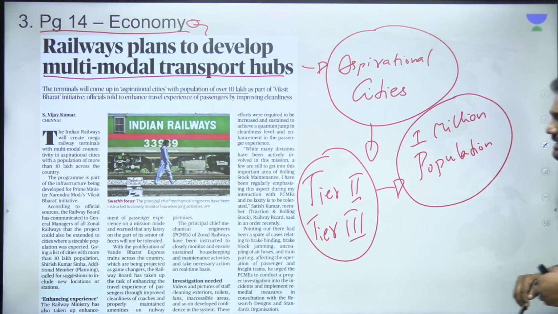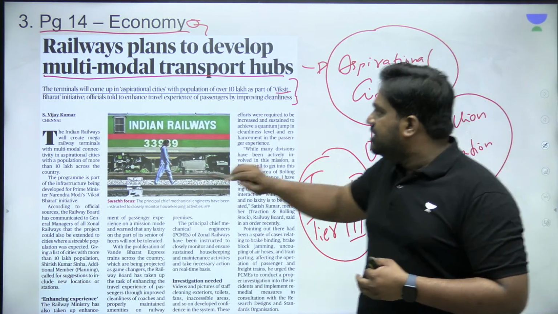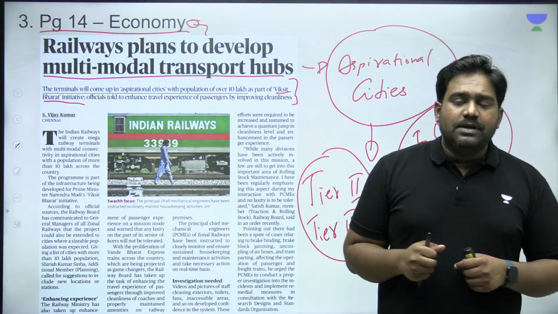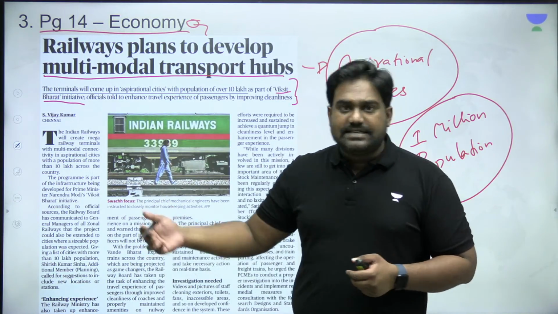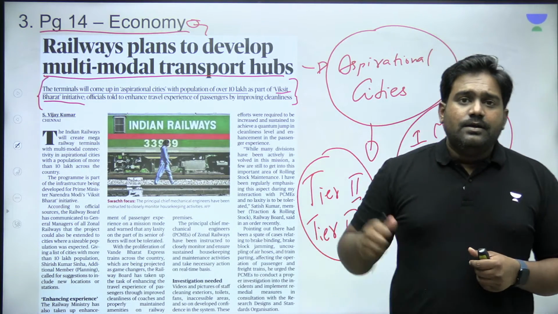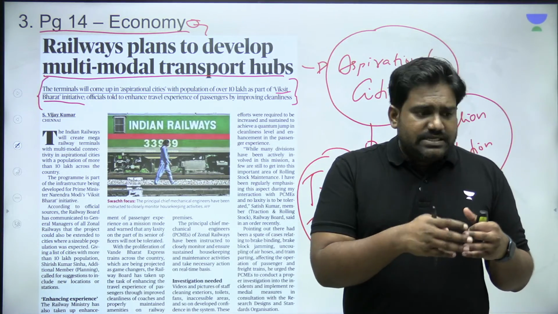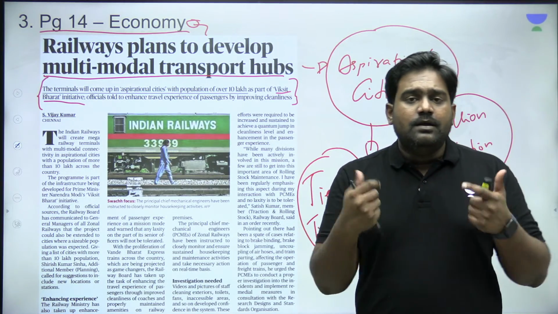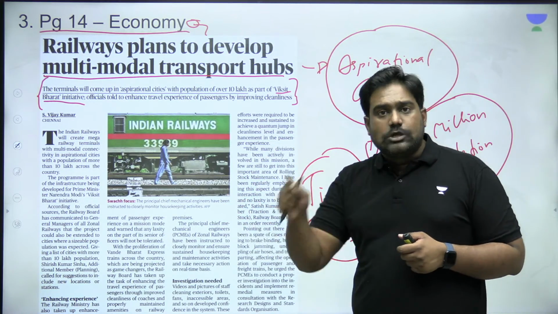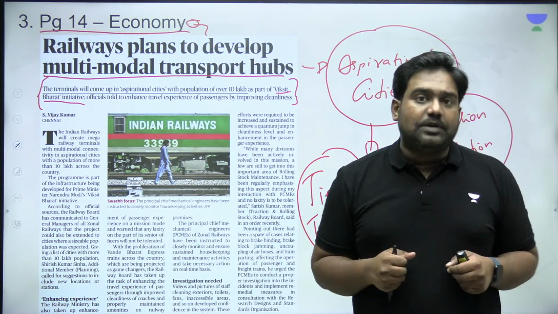So these aspirational cities have been selected as part of the Viksit Bharat initiative. The Modi government has launched this as a major program to achieve a developed India by 2047, right? To achieve a Viksit Bharat, a developed India by 2047. So as part of this ambitious goal that has been set, our city transportation infrastructure has to be modified as well and upgraded. So Indian Railways is launching this major initiative focused on urban mobility and urban transportation.